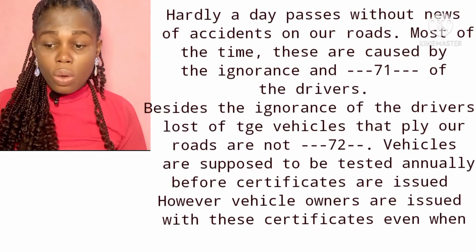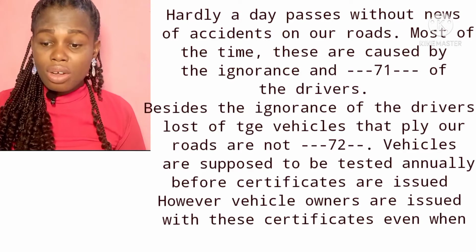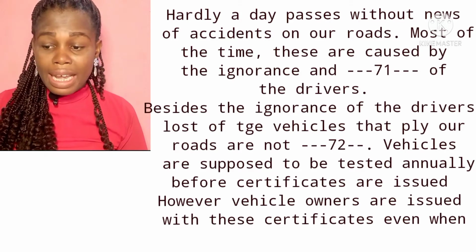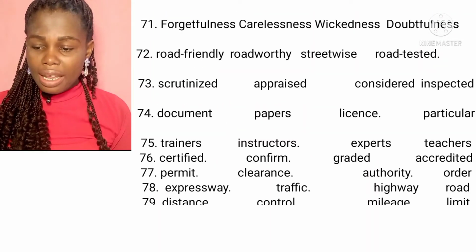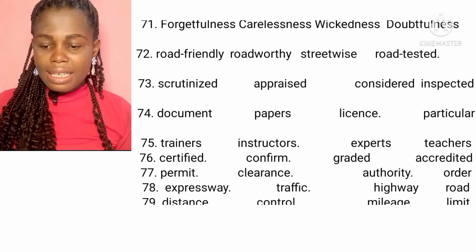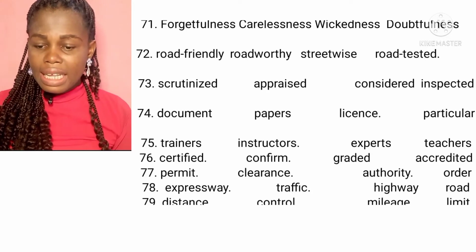Hardly a day passes without news of terrible accidents on the roads. Most of the time, these are caused by ignorance and dash of the drivers. Now we have option A, forgetfulness, B, carelessness, C, wickedness, and D, doubtfulness. Now the correct option is option B, carelessness. That is the major reason why we have accidents on the road, and not forgetfulness, wickedness, or doubtfulness, but carelessness.